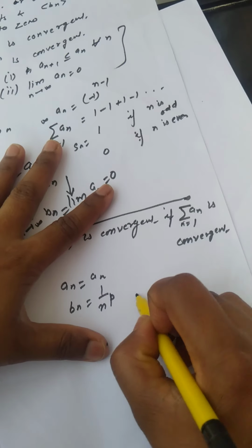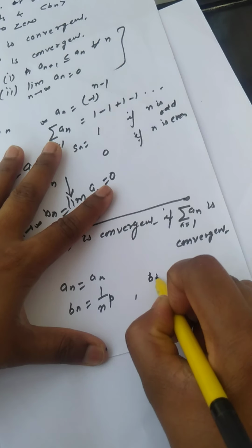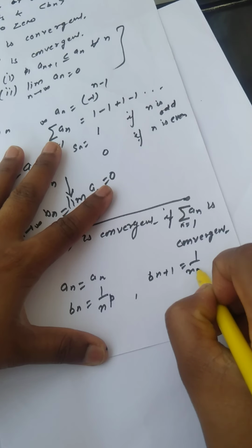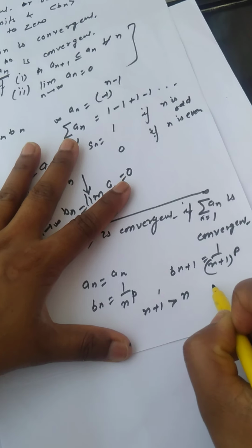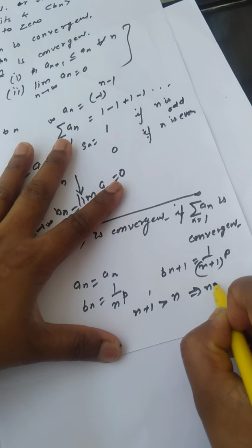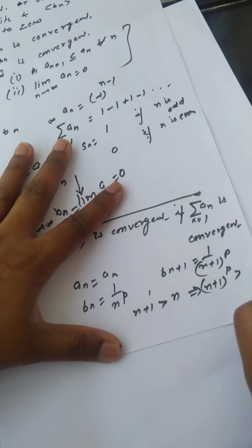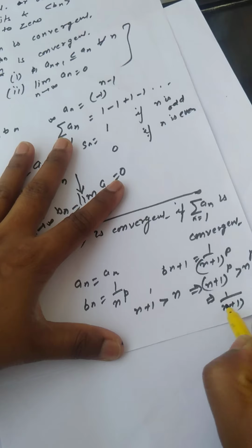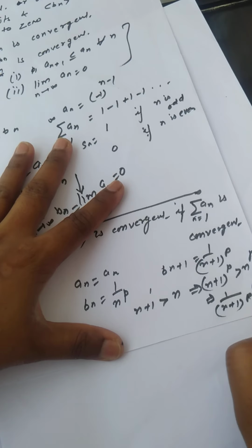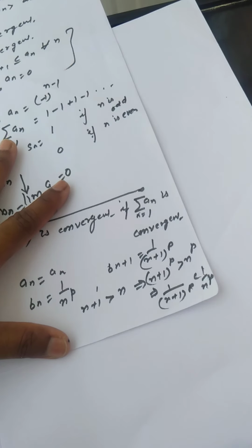So what is b_(n+1)? b_(n+1) is 1 upon (n+1) raised to the power p. Now n+1 is greater than n, implies (n+1)^p is greater than n^p, and it implies 1 upon (n+1)^p is less than 1 upon n^p.